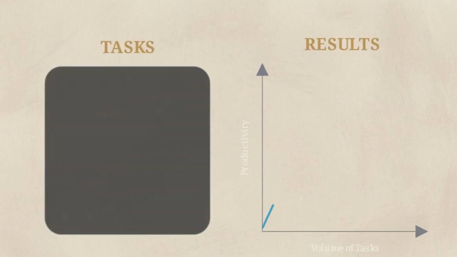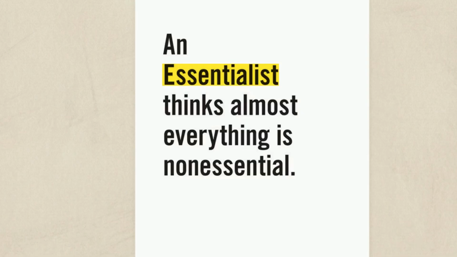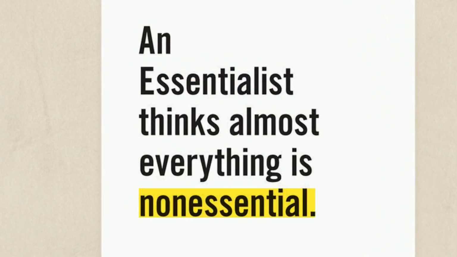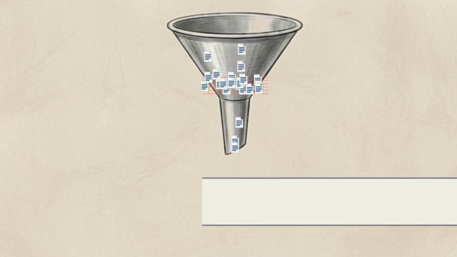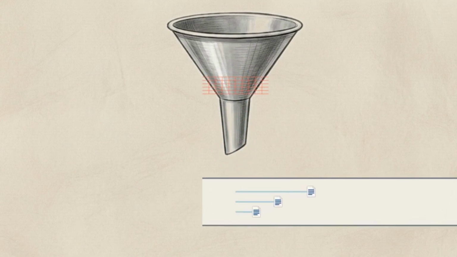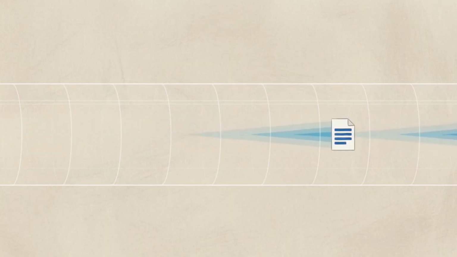Even a smooth operation will stall if you feed it too much material. We often assume that doing more work automatically yields better results. This text outlines a core philosophy of essentialism. A tiny fraction of our efforts produces the vast majority of our desired outcomes, meaning most tasks are trivial. A highly efficient system prevents useless work from entering the pipeline in the first place. You must apply tough criteria to ruthlessly filter out the noise. By cutting away the non-essential, you protect your limited resources and accelerate the execution of what actually matters.